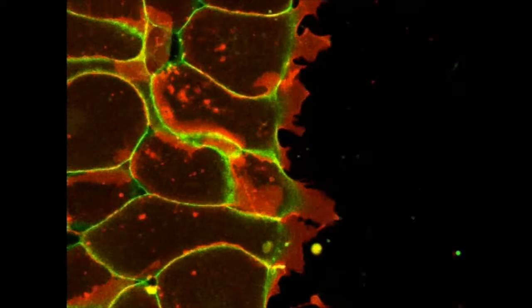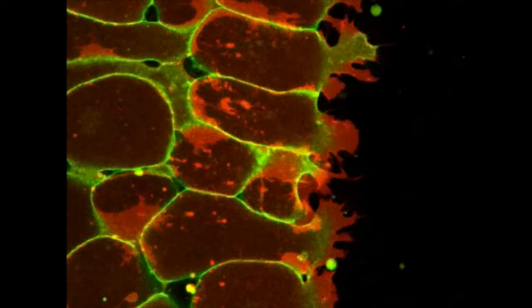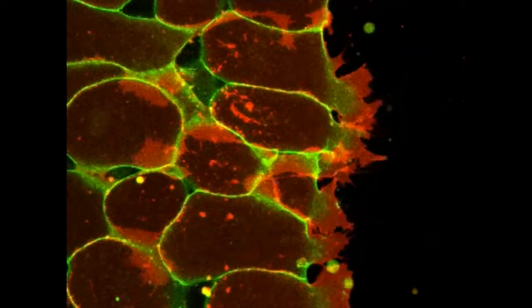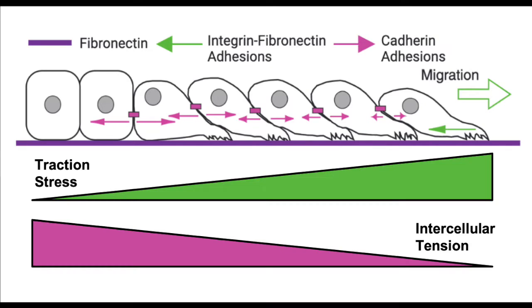development. We focus our investigations on the migration of mesendoderm tissue during gastrulation, which collectively extends along the fibronectin-coated blastocele roof, as demonstrated in this movie. As diagrammed, this collective migration is organized by a gradient of high traction stress cell extracellular matrix adhesions mediated by alpha 5 beta 1 integrin proteins. Furthermore, there is an opposing gradient of intracellular tension mediated by C-cadherin adhesions.